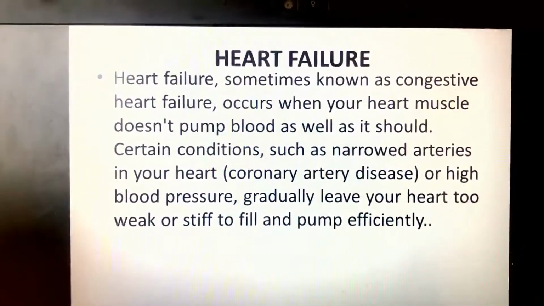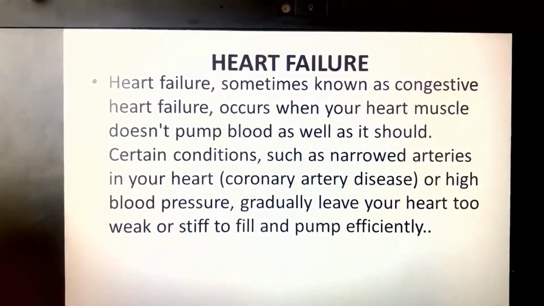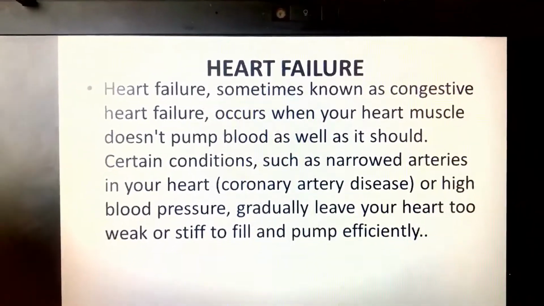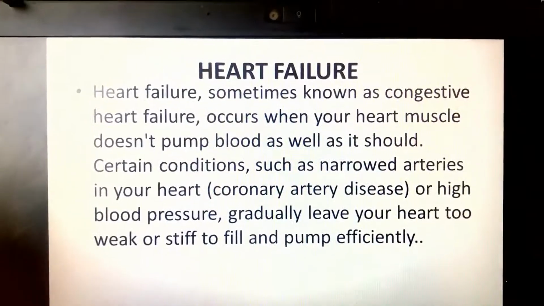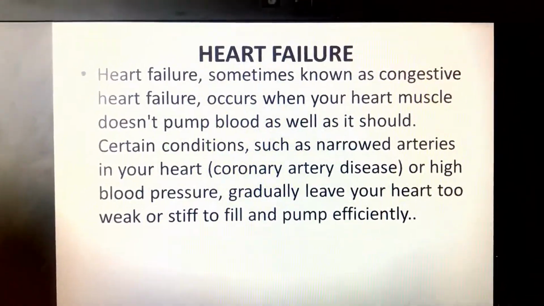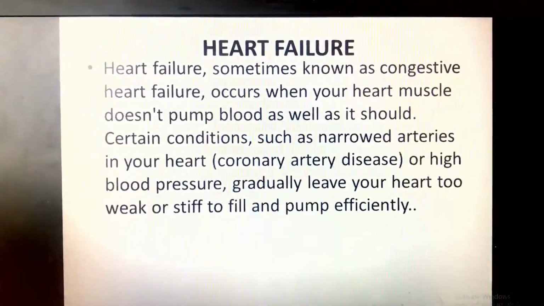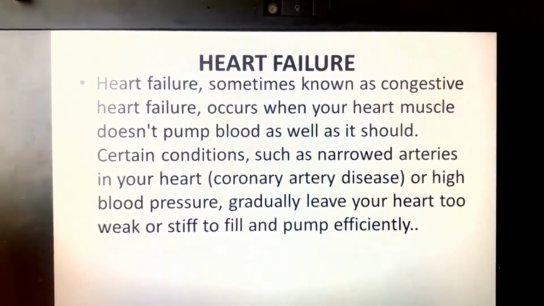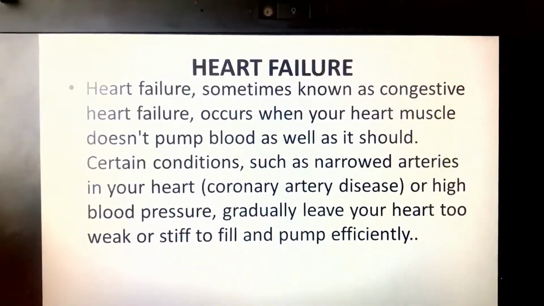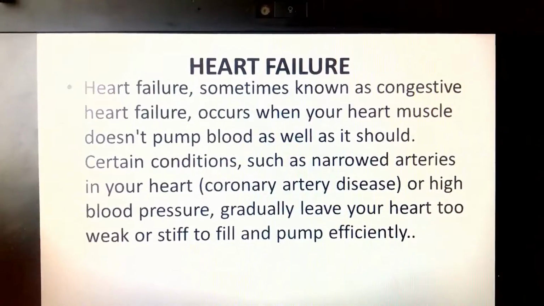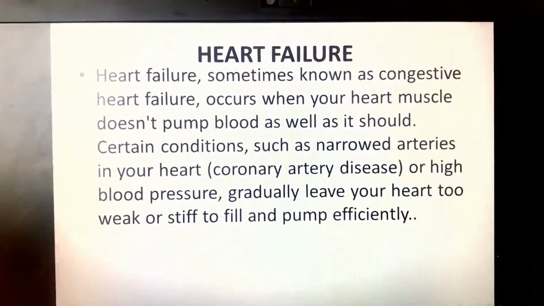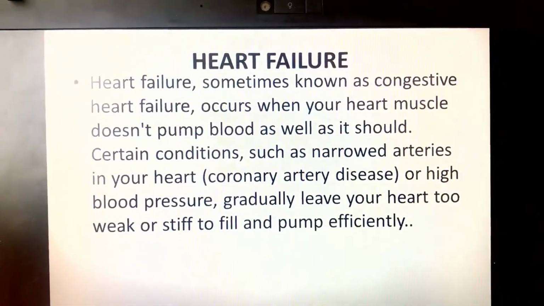And now, in a few words, heart failure is when the heart muscle does not pump blood sufficiently. The heart does not accomplish its function of pumping blood.